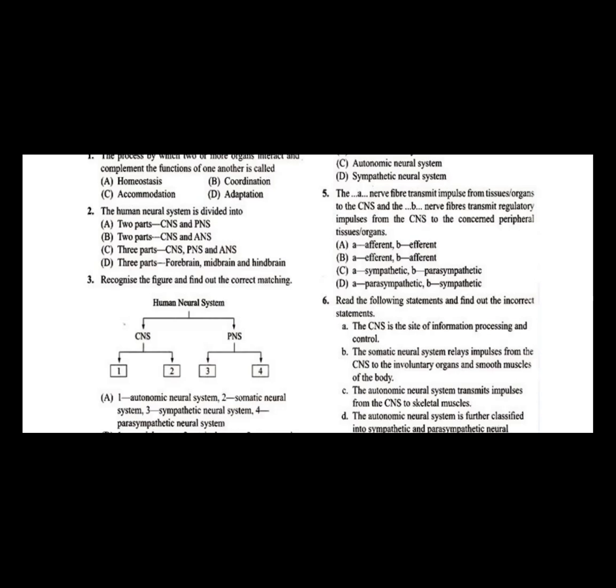The nerves which are carrying information into the central nervous system are called afferent nerves, whereas nerves which carry information away from the central nervous system to the different parts of the body are called efferent. So in question number 5, A is the afferent nerve fiber that transmits impulse from the tissues, organs to the central nervous system. And B is the efferent nerve fiber that transmits regulatory impulse from the central nervous system to the concerned peripheral tissues. So question number 5 answer is A, students.